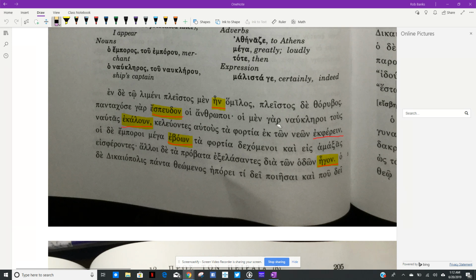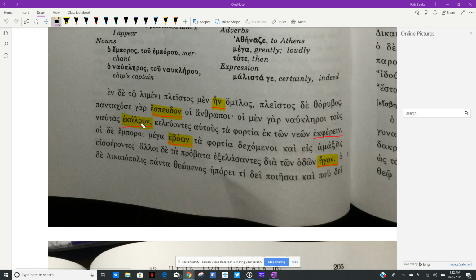Hoi men gar nauklaroi tus nautas ekalun keleontes autus ta portia ekton neon ekperen, hoi de emperoi mega eboon ta portia decomenoi kai eis hamaxas eis perontes. Okay, so again, gar, for sensible cause. Hoi nauklaroi, the ship captains, were doing what? Ekalun. This is another imperfect. So we have an e augment, present stem, a secondary ending. But look what happened here.